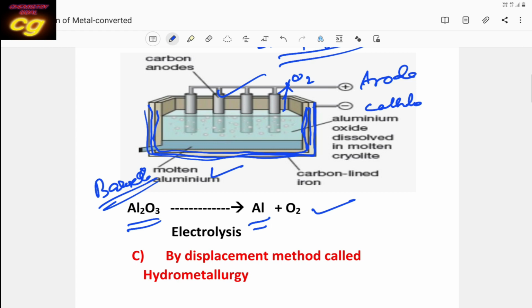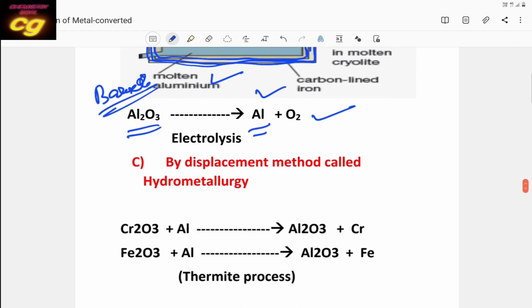So this is called electrolysis. By electrolysis also we can get aluminum metal. Generally, reactive metals can be separated from their ores by the electrolysis method. You have to remember this. Then we will discuss the next point. Another method, the third method, is the displacement method. By the displacement method also we can separate metals.